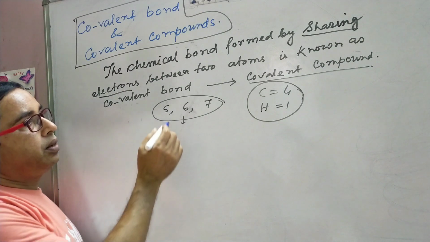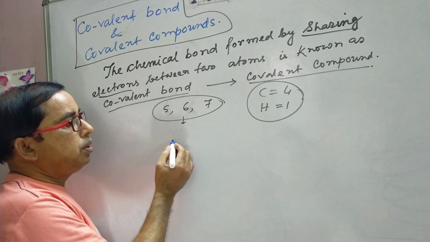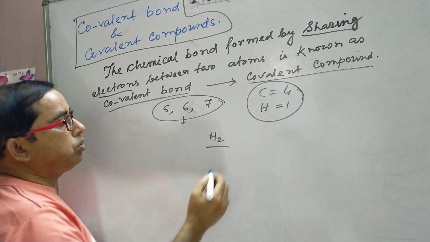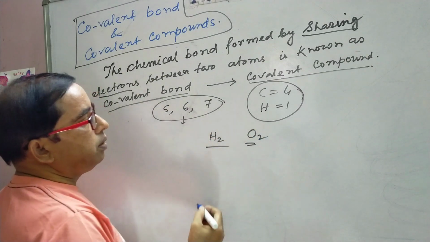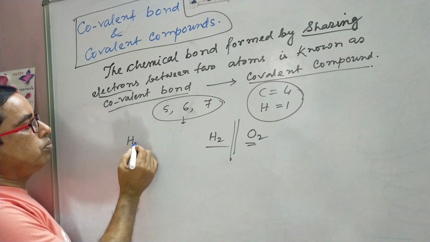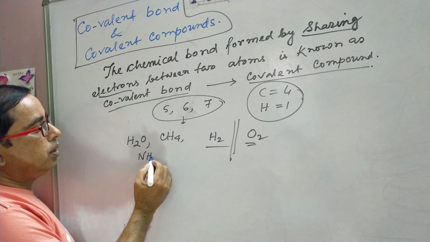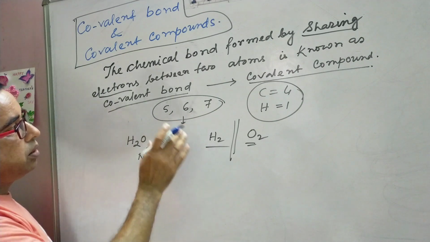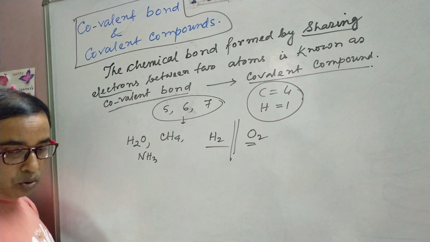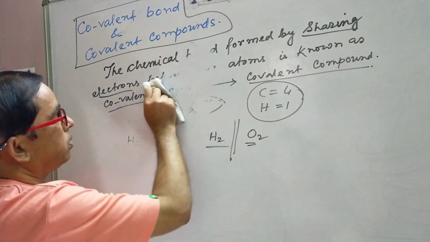Again, one thing is there: the covalent bond is formed in the compound molecule as well as the elementary molecule, like H2. Hydrogen is an elementary molecule and O2 is an elementary molecule. In this case, the covalent bond is formed, and in the compound molecule like water, like methane, like ammonia, NH3, in these cases the covalent bond is formed. Now I want to discuss the formation of covalent bond first by the H2 molecule. How is the H2 molecule formed?